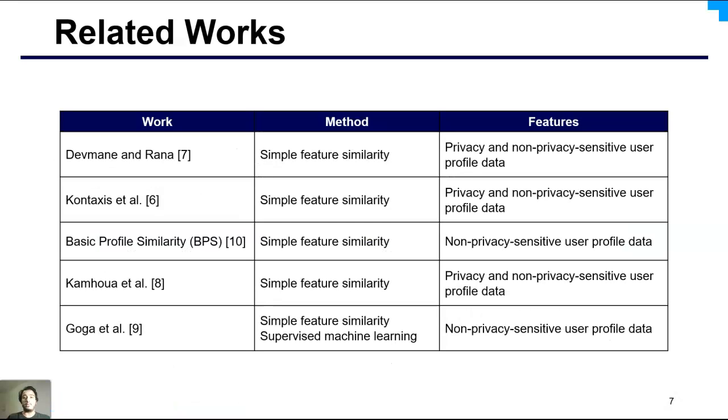Most of the existing studies detect identity cloning based on both privacy-sensitive and non-privacy-sensitive user profile data, and most of them use simple feature similarity and supervised machine learning.